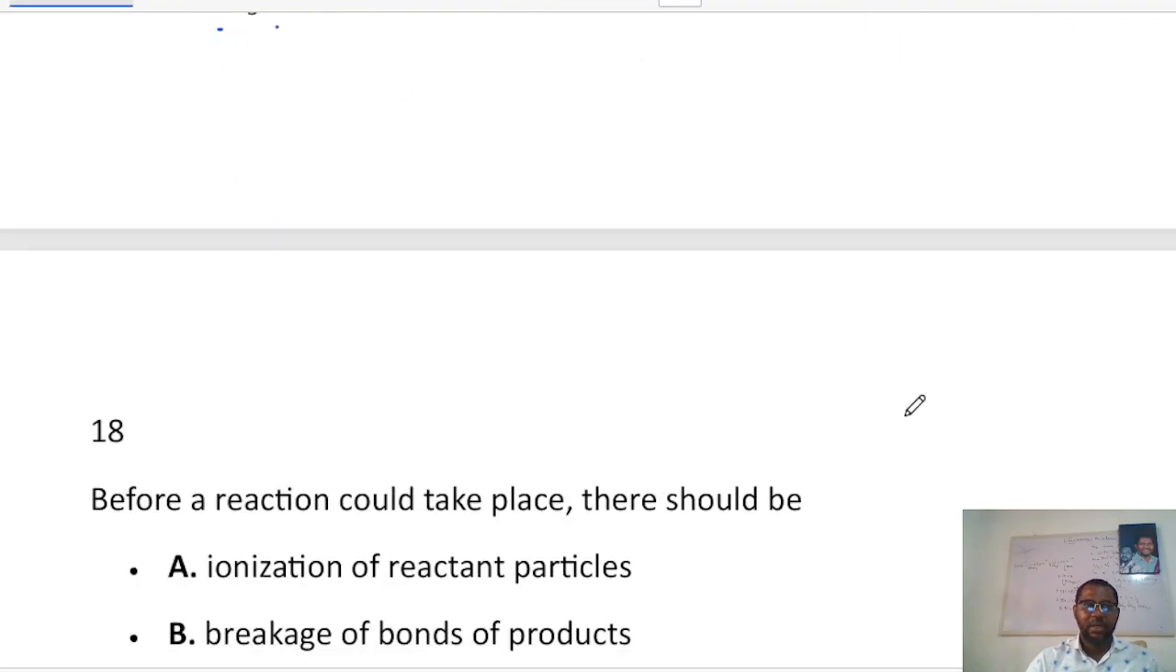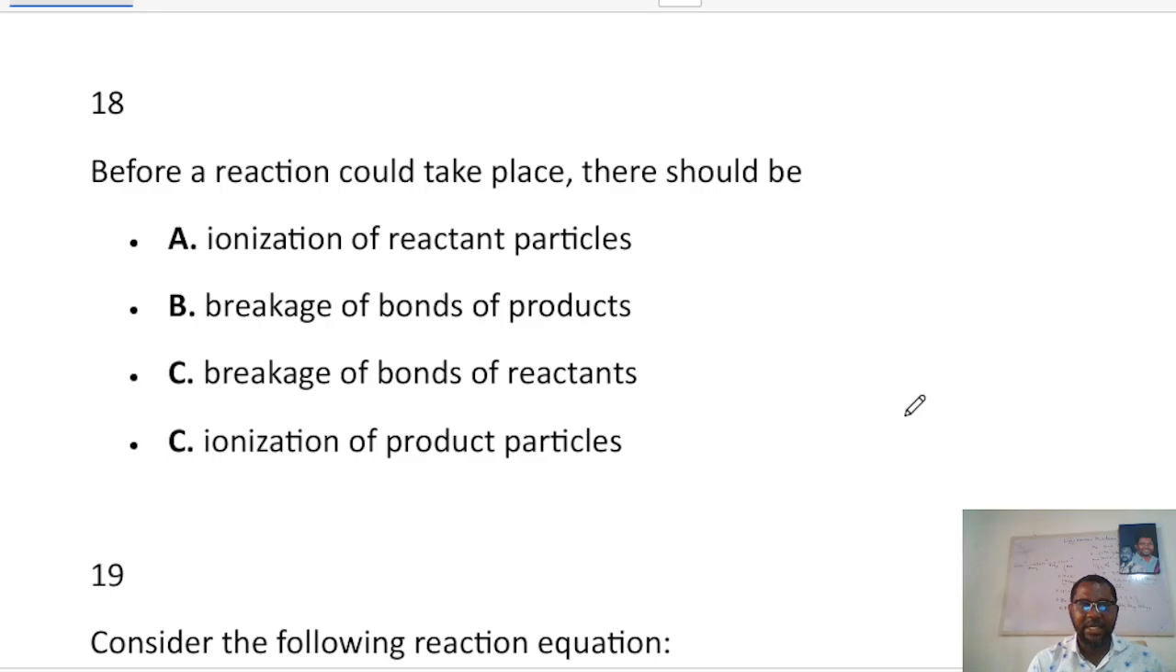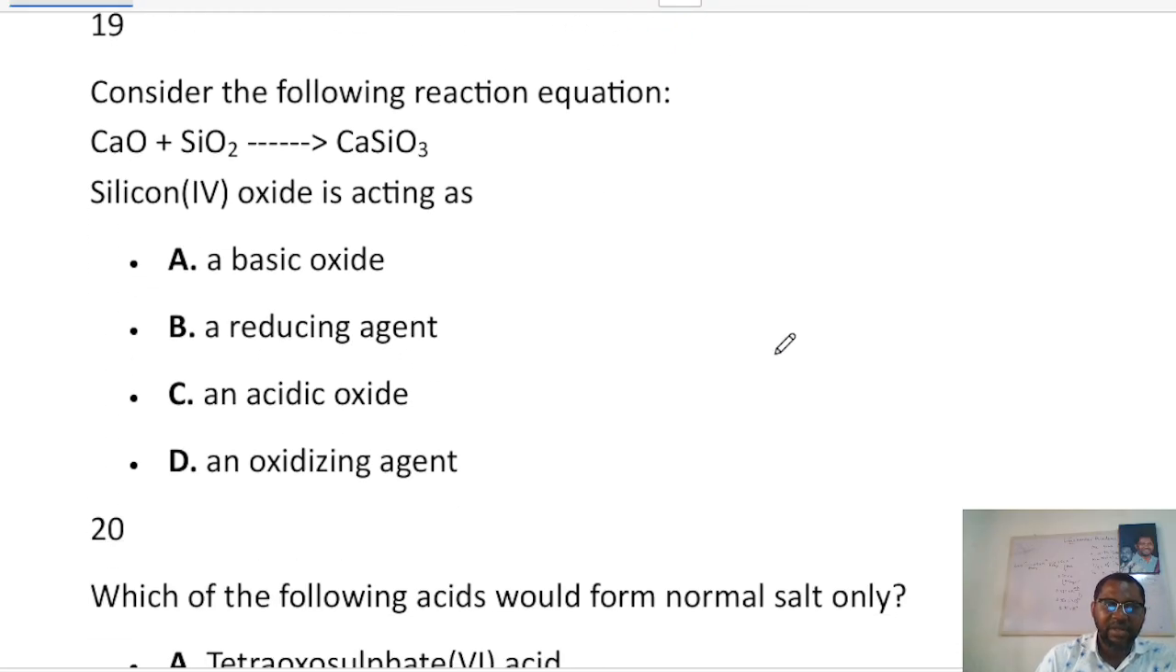Okay, so now the next one, number 18. Before a reaction should take place, there should first of all be the breakage of bonds of the reactants. That's the answer to that question: the breakage of bonds of reactants.